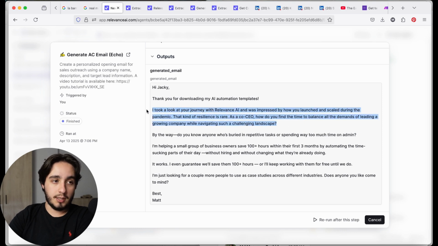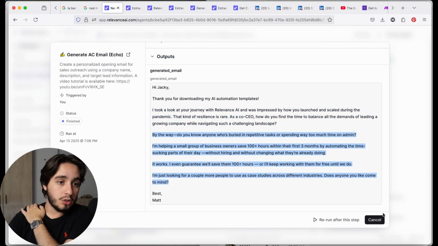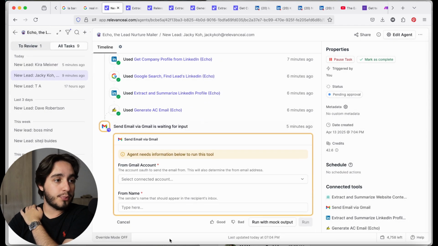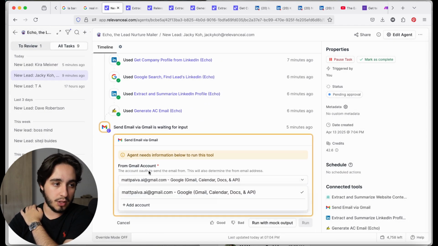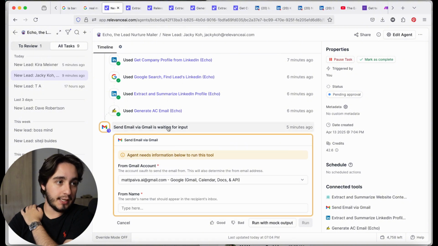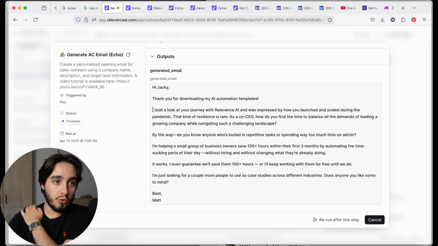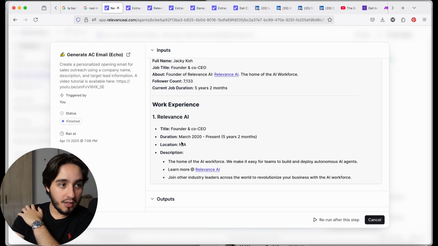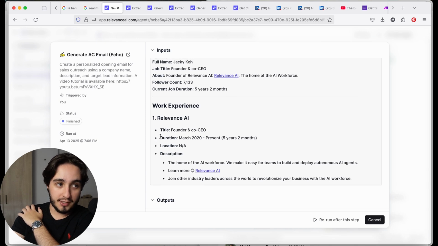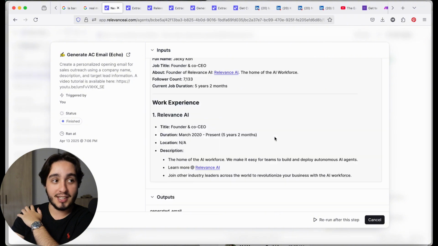So this is pretty much the personalization that we were looking for. And obviously we're gonna start testing these out. From here on out, we would just approve or select the account to send this from, and it won't be this account because I need to use another one. But I like the first personalization of the email, especially this whole thing of I was impressed by how you launched and scaled during the pandemic. I'm not necessarily sure where it pulled that information from. Oh, here, most likely through here, that the duration was from March 2020 to present. So that's really interesting that it picked up on that.